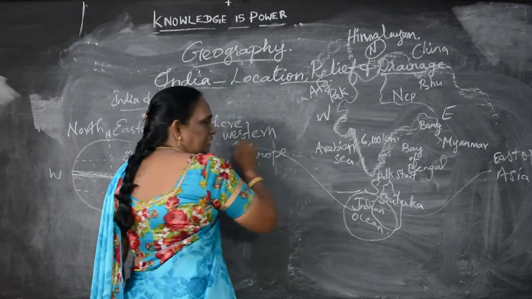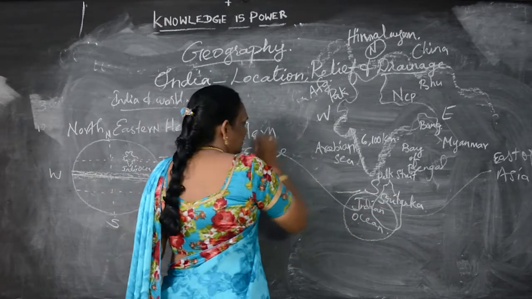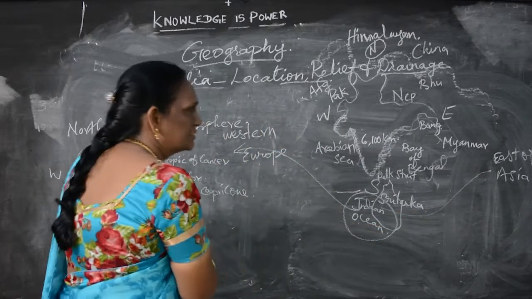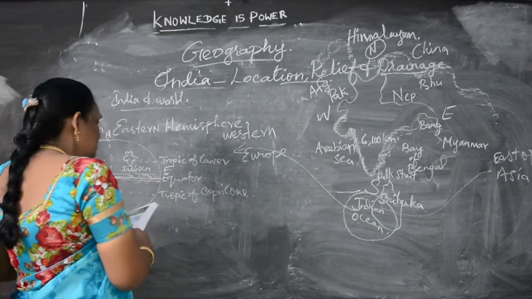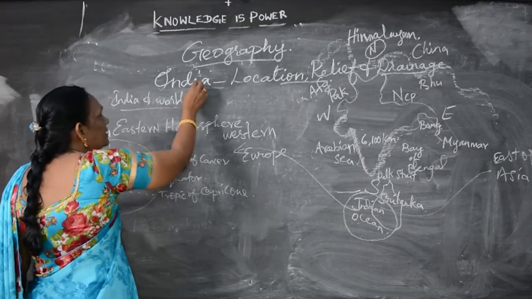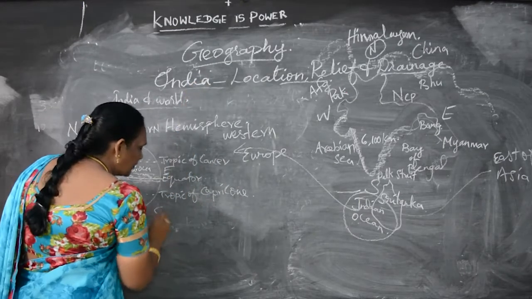So we have trade contact with the European countries as well as the East Asian countries. Okay, another important thing is India is called a subcontinent.